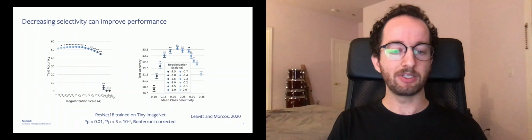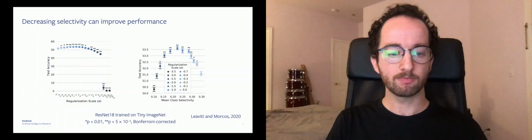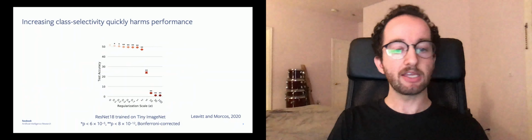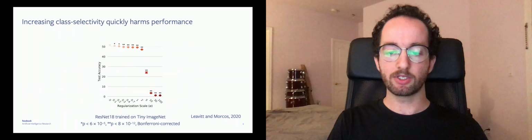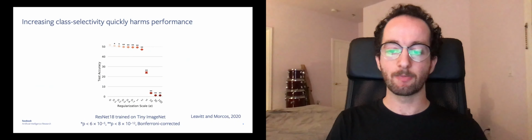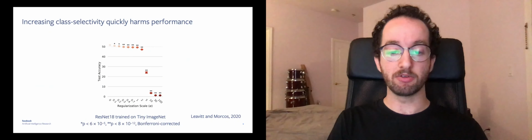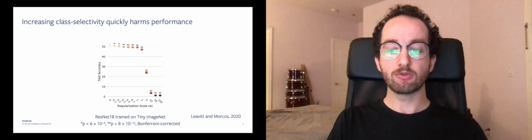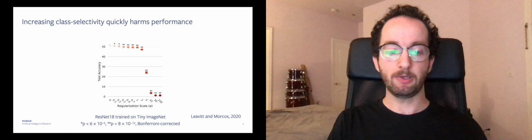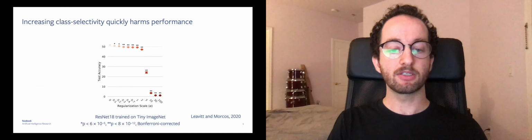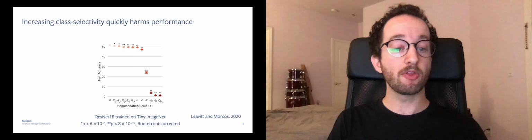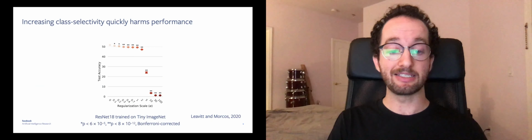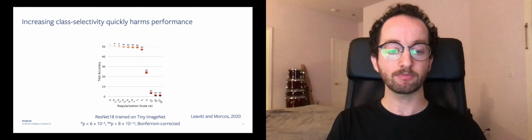Is class selectivity sufficient for network performance? Here I again plot test accuracy on the y-axis as a function of regularization scale on the x-axis, but this time for positive values of alpha, which encourages units to learn class selectivity. You can see that increasing class selectivity causes an immediate and significant decline in test accuracy, indicating that learning class selectivity beyond the levels that are learned naturally is detrimental to network performance.